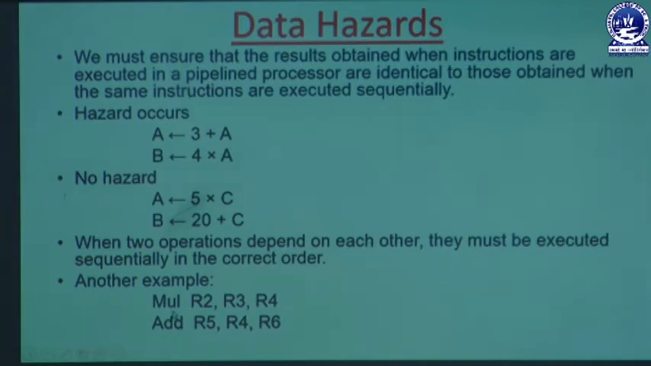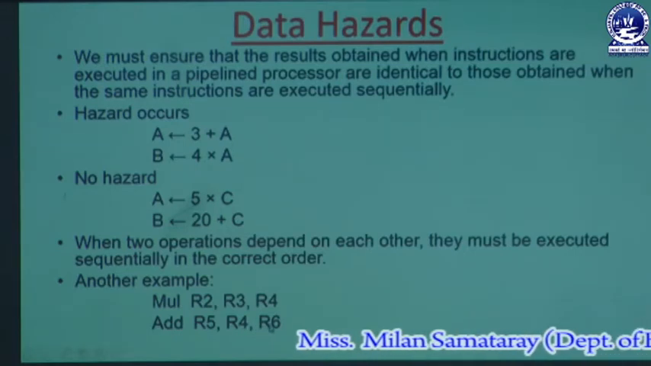So here is the example, one is multiplication, another one is addition. Multiplication means the content of register R2 is multiplied with the content of register R3, and the result is stored in register R4. And then the content of register R5 will be added with the content of register R4, and the result will be loaded into R6.